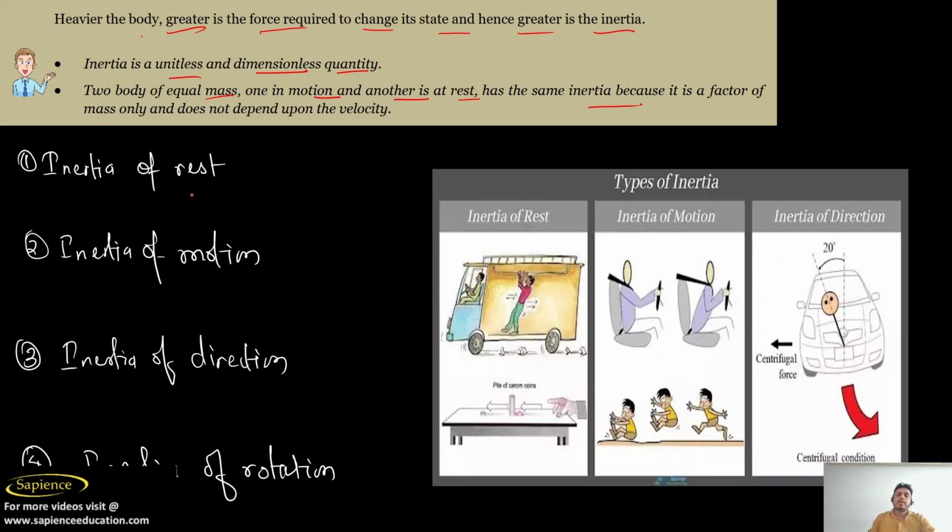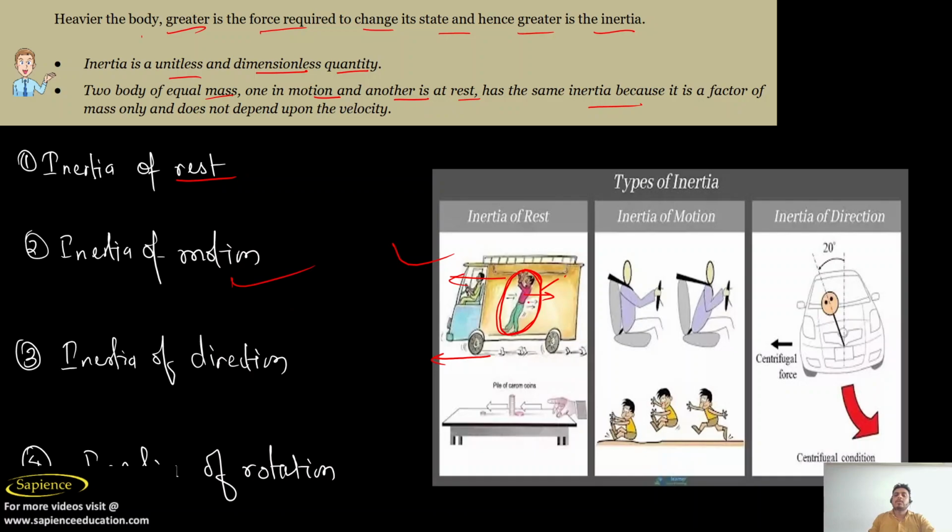See, inertia of rest. From this diagram, we can infer that if this bus suddenly starts moving in a forward direction, the man, whose body earlier had an inertia of rest, due to the sudden change in motion will try to remain at rest, and that's why he starts falling back. So this is the inertia of rest.